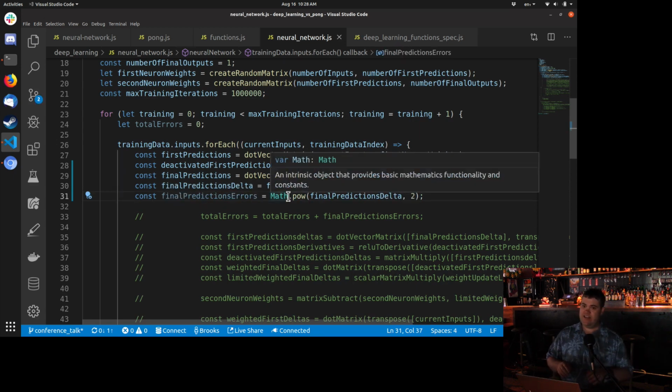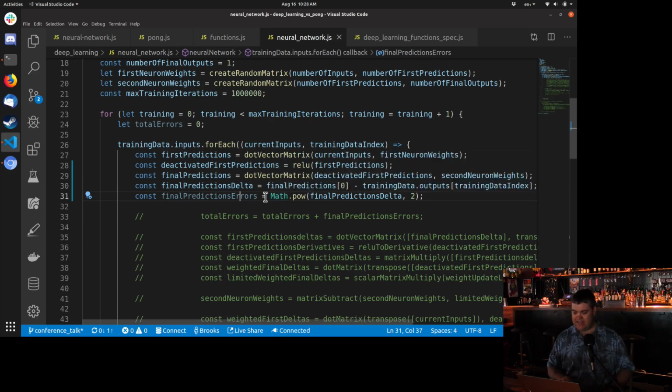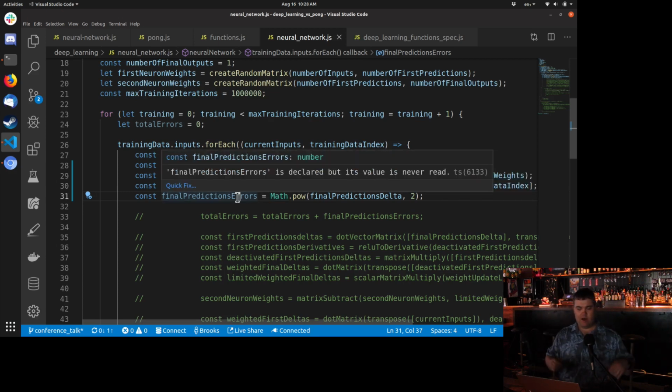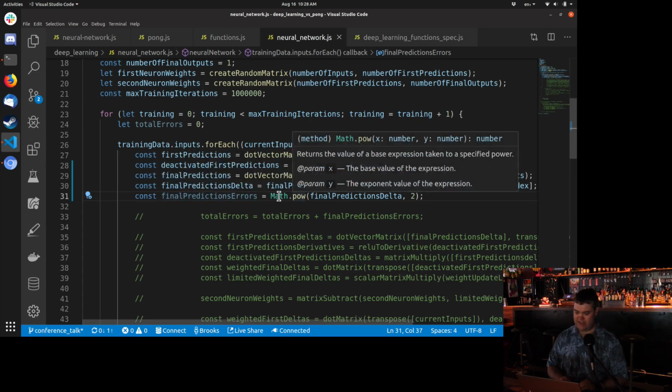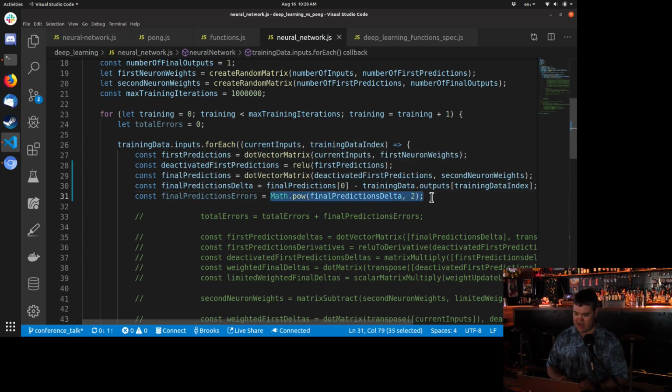Now we want to calculate the error. How much was the error? And we would think this might be the difference, like the delta. The delta is going to be a positive or negative number, depending upon if we missed high or low. The error we don't want to be positive or negative. We just want to know, did we miss and how much did we miss by? So we want this to be a positive number. So I'm just going to raise that to the power of 2. This also makes it really big, which helps us say, hey, if we're really small with our error, then we're doing good.